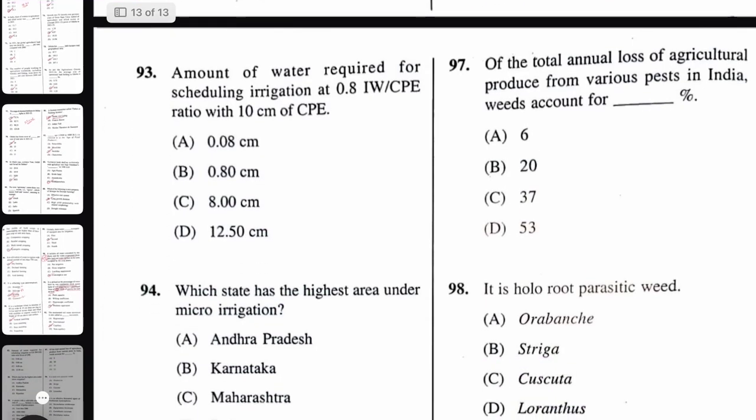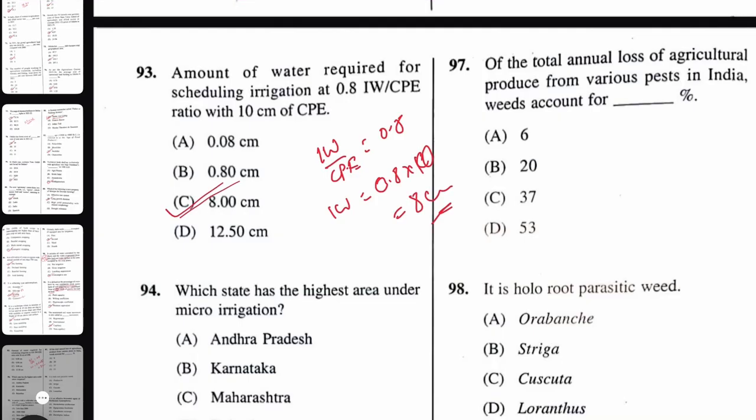Next, amount of water required for scheduling irrigation. So here IW is being asked. IW by CPE here is 0.8. So IW is equal to 0.8 into CPE, which is 10, that is equal to 8 centimeter. The right answer will be 8 centimeter.